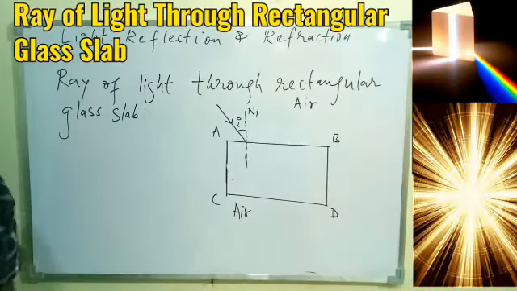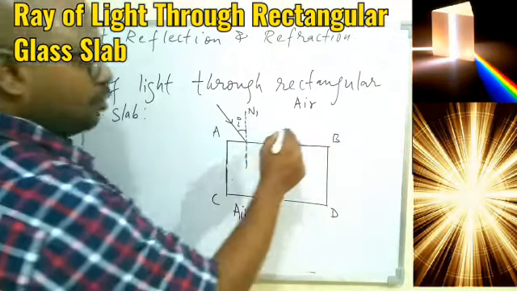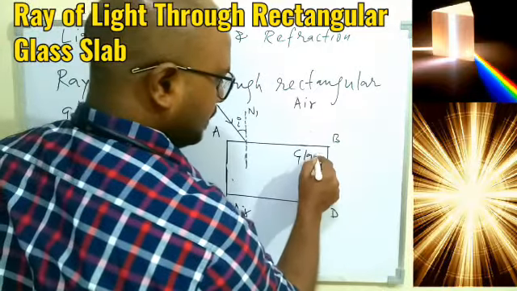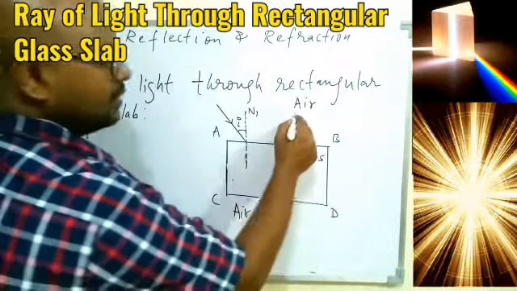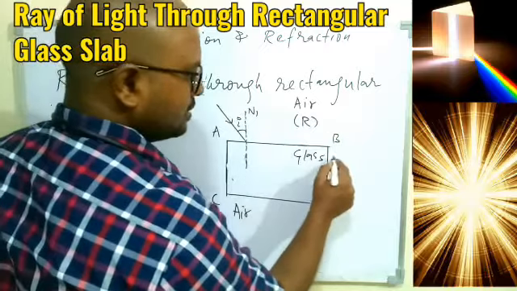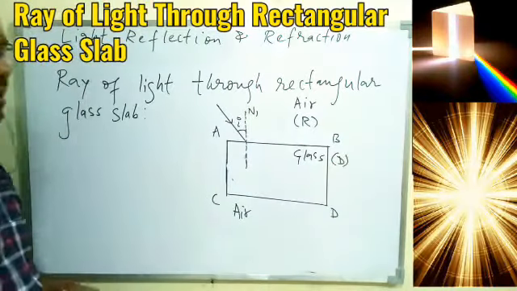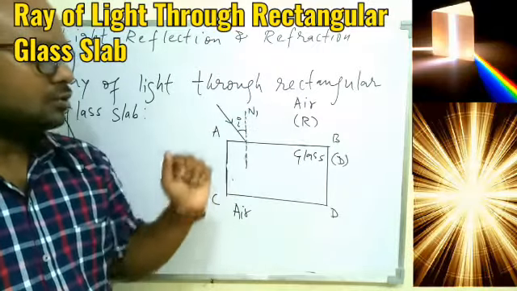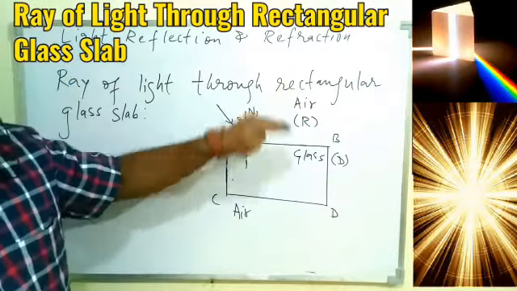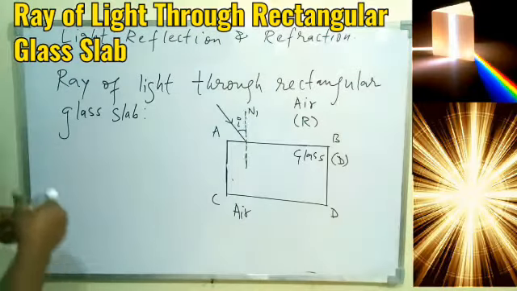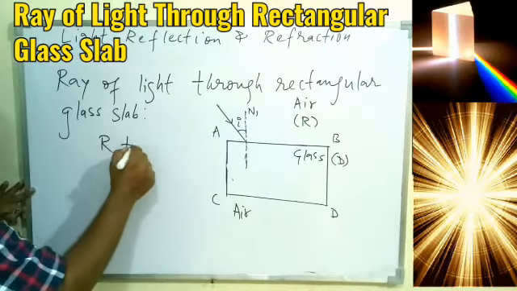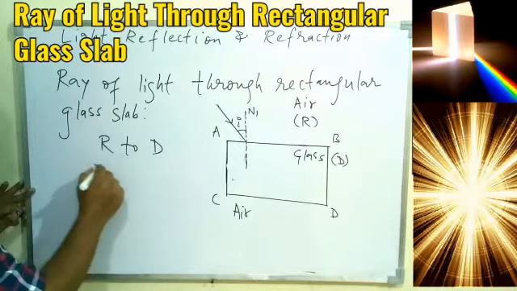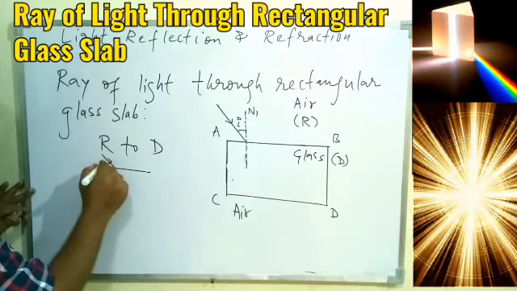Okay. Now one thing we understood, the light is traveling from air to glass. That is, the light is traveling from rarer to denser medium. Because glass will have more optical density as compared to the air. So we understood the light is traveling from air to glass, that is rarer to denser, and we understood if the light will travel from rarer to denser medium, it will bend where?